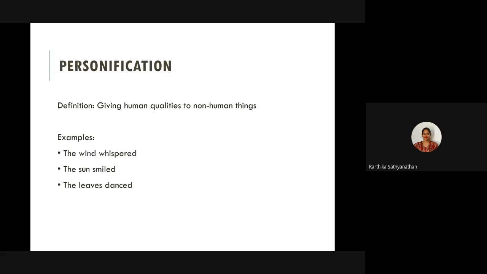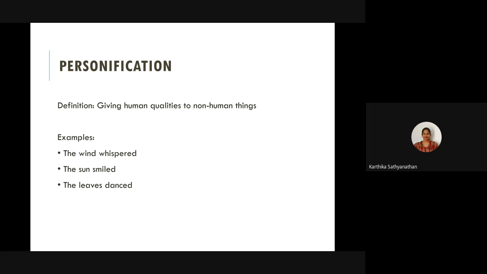Okay, next comes personification, that is giving human qualities to non-human things. Example is the wind whispered. Can the wind really whisper? No. But here you are attributing the quality of speech to a non-living thing like wind. It gives deeper meaning. This is something that a lot of poets use. You could say the sun smiled, the leaves danced.